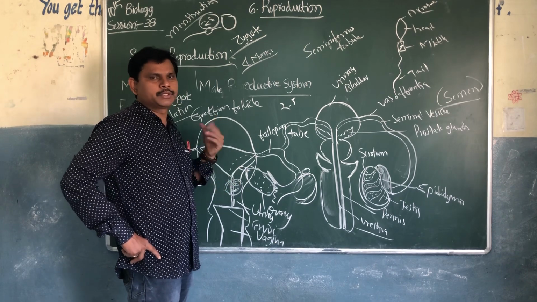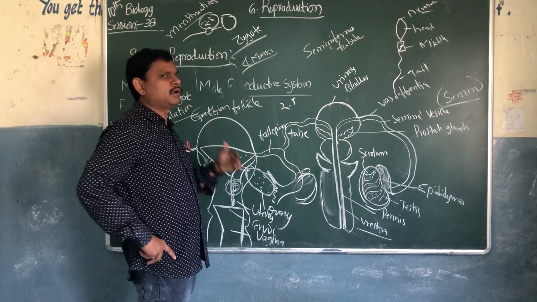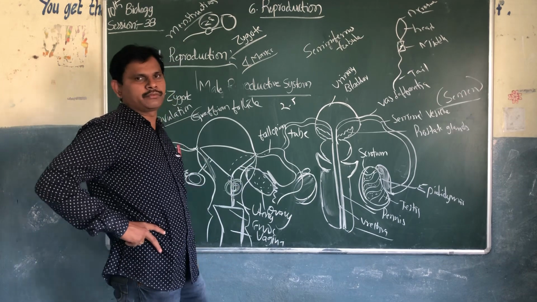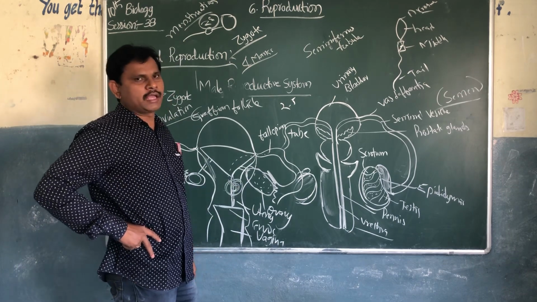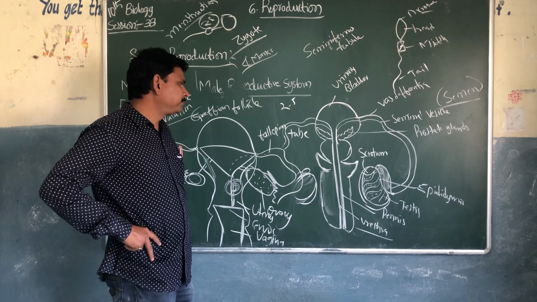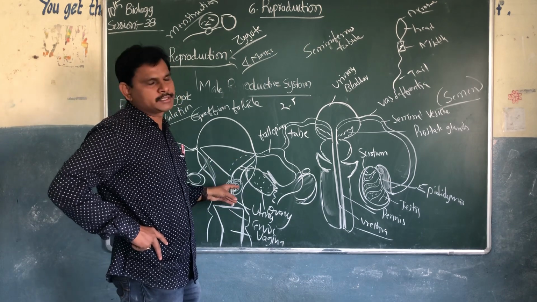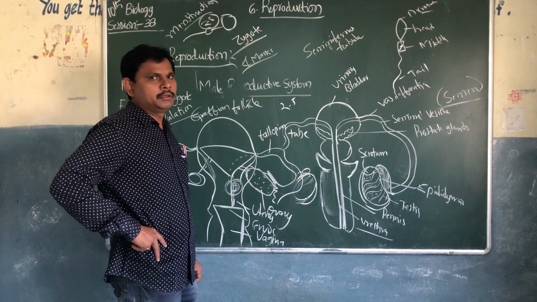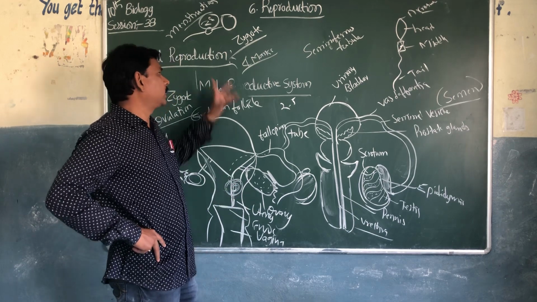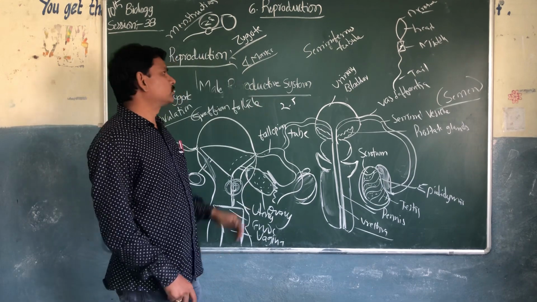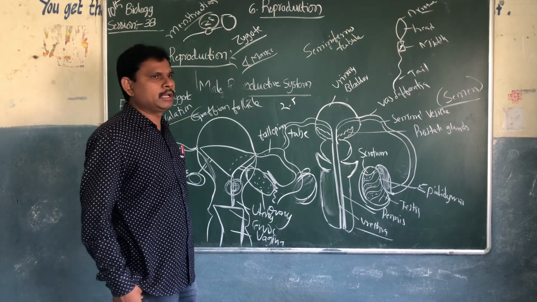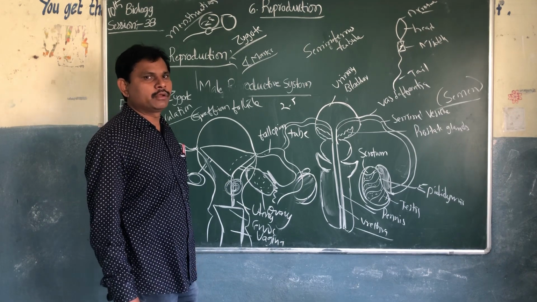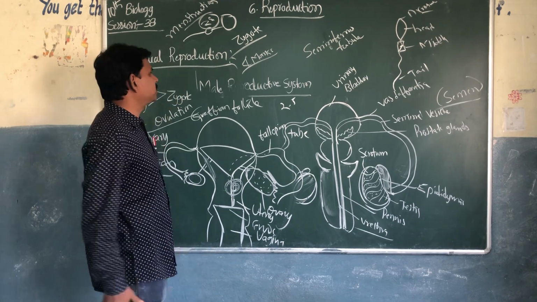When the ovum is matured, it is flushed from these Graafian follicles and released into the fallopian tubes. If fertilization takes place in the fallopian tubes, a zygote forms, develops into an embryo, and moves to the uterus and attaches to the uterus walls. Implantation takes place, and the baby develops for 9 months. If fertilization does not take place, the ovum goes away from the female body with the waste materials and blood. It is called the menstruation cycle.